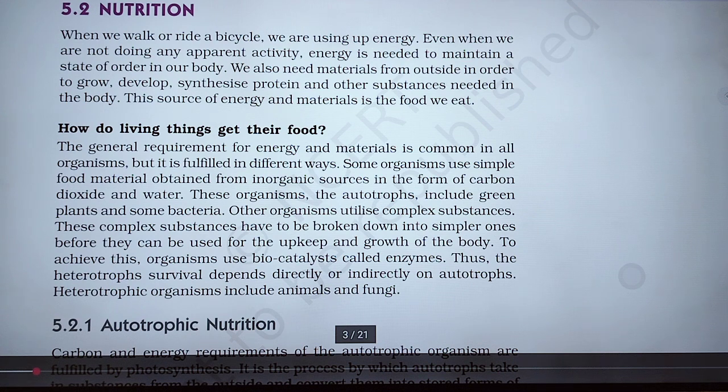Now the other organisms utilize complex substances. These complex substances have to be broken down into simpler ones before they can be used for the upkeep and growth of the body.